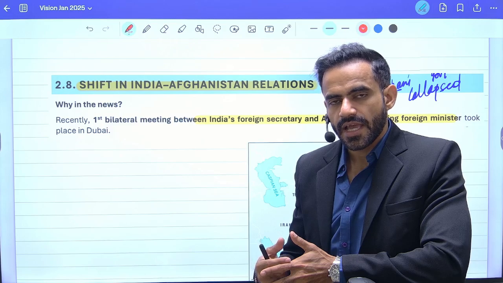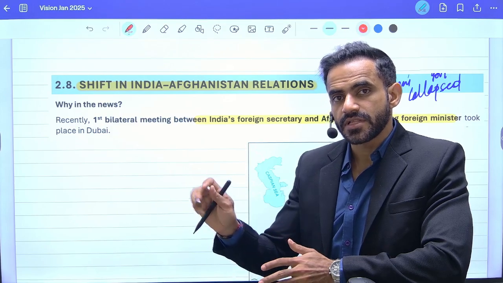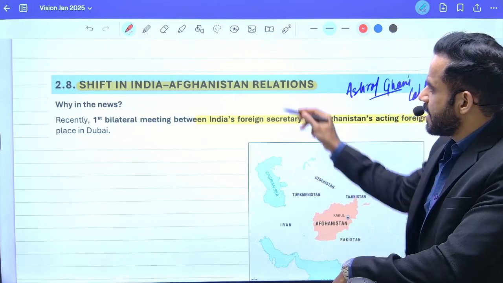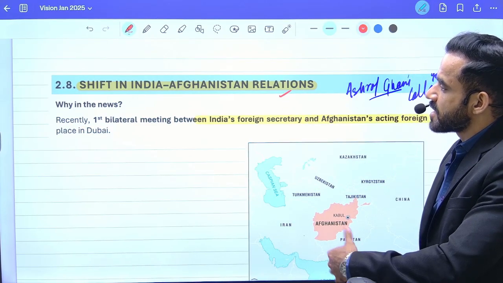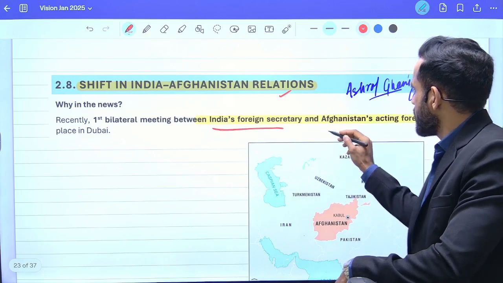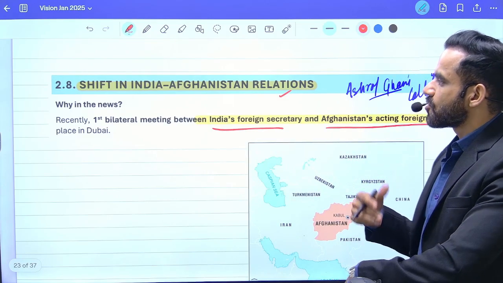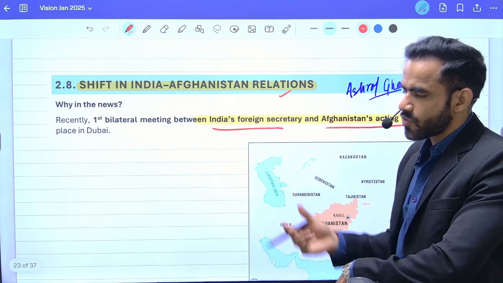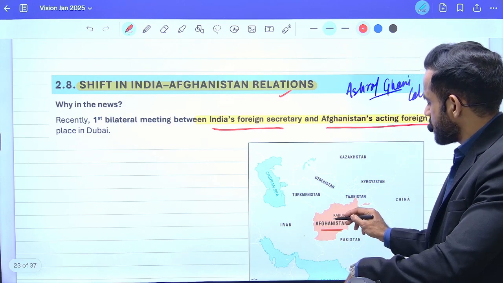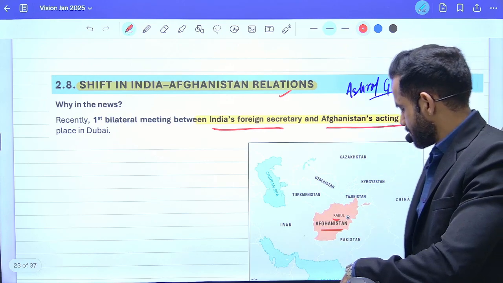Our officials had an official meeting with Taliban, and that is why it says that there is a shift in the India-Afghanistan relationship, because there was the first bilateral meeting between India's foreign secretary and the foreign minister of Afghanistan, and this was organized in Dubai. Now, this is the geographical location of Afghanistan. The capital is Kabul.